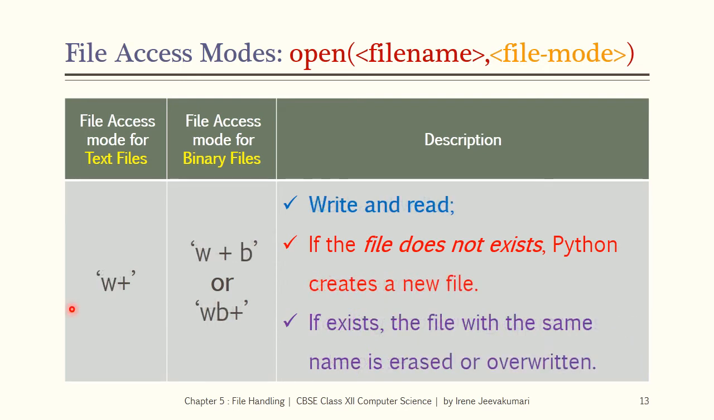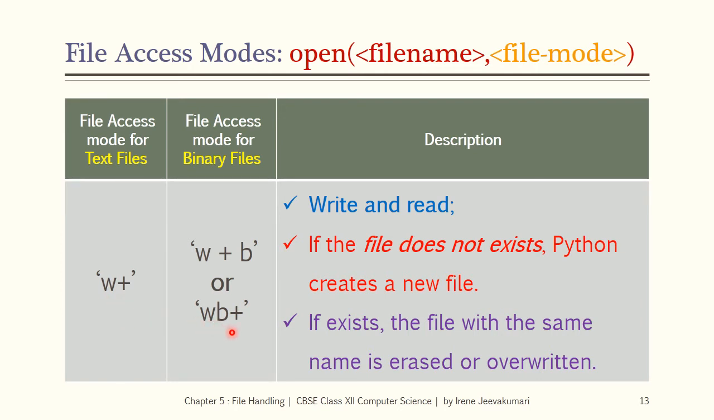The string constant W+ represents the file mode for text files, and W+B or WB+ is used as a file mode for binary files. These modes are used for write and read operations because W represents write and plus represents the additional operation, read. So these modes are used for write and read operations.